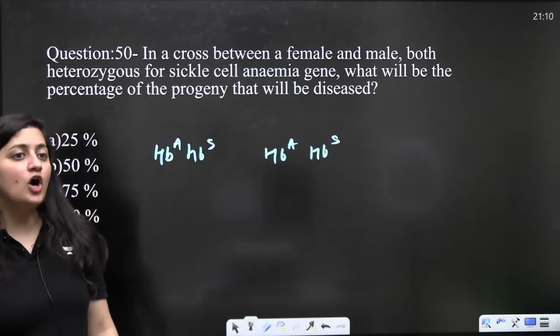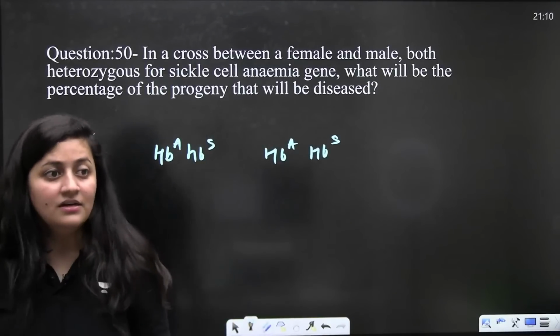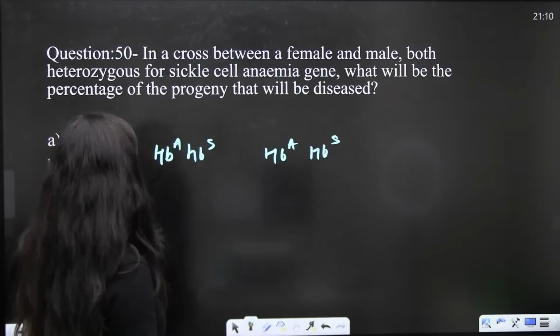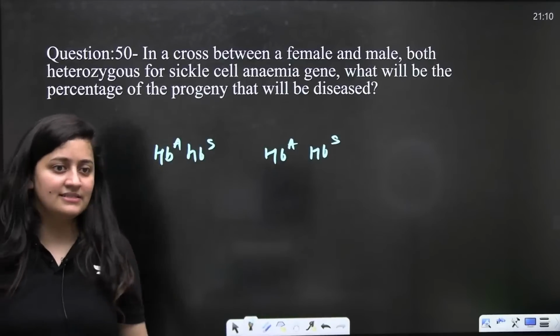So, in a cross between a male and a female, both heterozygous for the sickle cell anemia gene, what will be the percentage of the progeny that will be diseased?